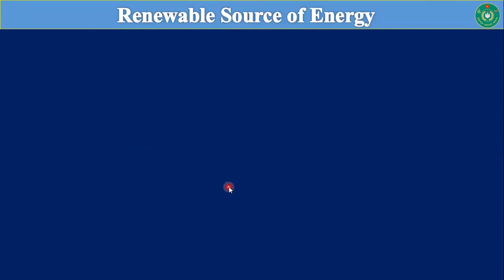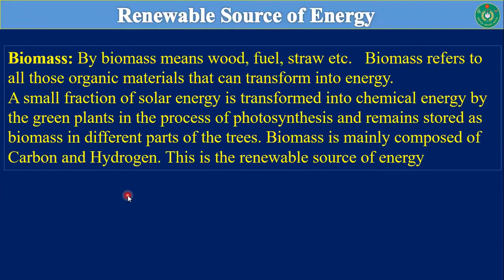Sources of renewable energy. Firstly, I'm going to discuss biomass. Biomass means wood, fuel, straw, etc. Biomass refers to all those organic materials that can be transformed into energy. A small fraction of solar energy is transformed into chemical energy by the green plants in the process of photosynthesis and remains stored as biomass in different parts of the tree. Biomass is mainly composed of carbon and hydrocarbon.